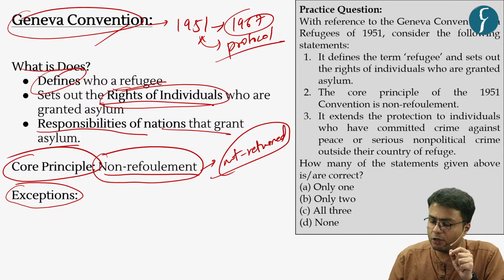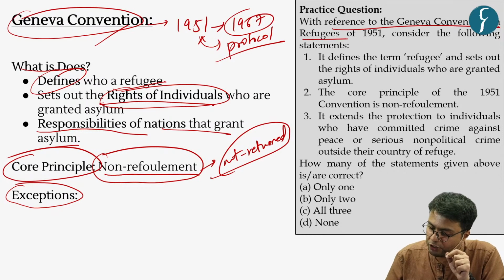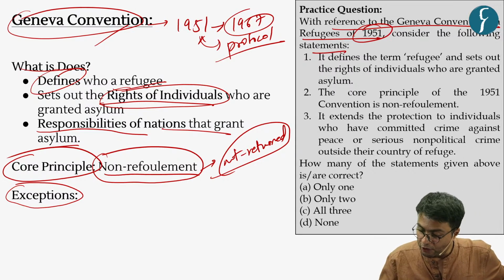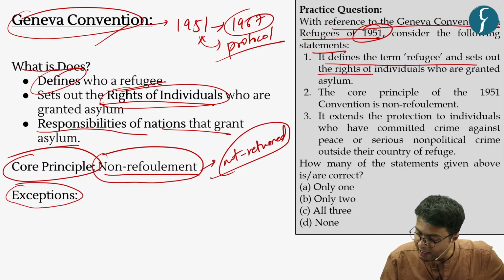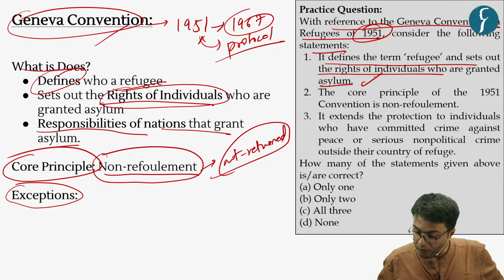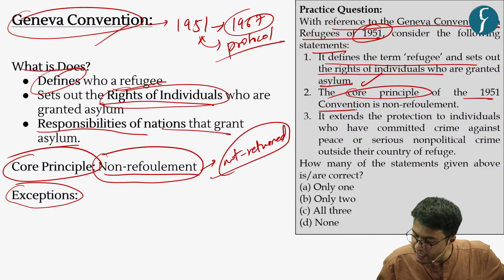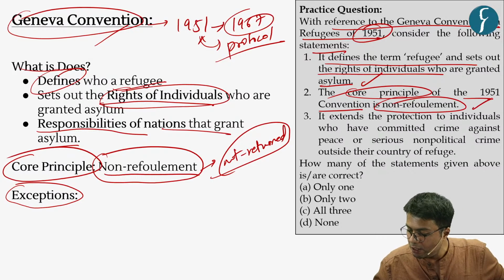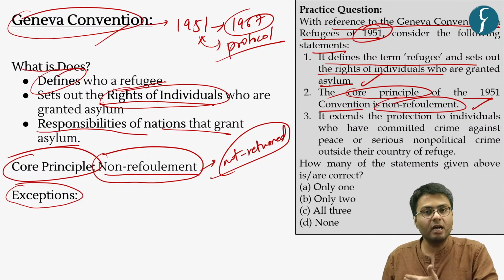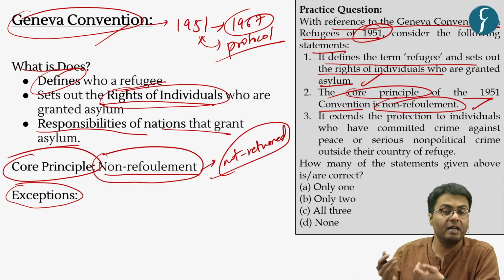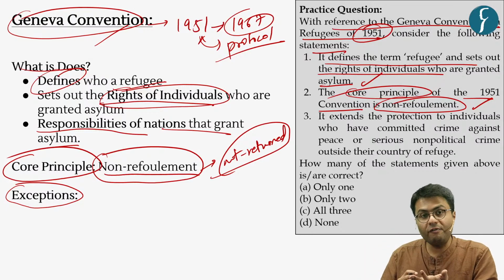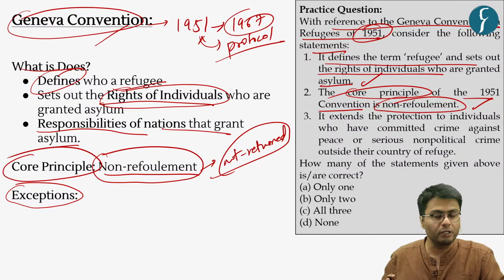So let us solve the model question. With reference to the Geneva Convention on Refugees of 1951, consider the following statements. The first statement: it defines the refugee and sets out the rights of individuals who are granted asylum, which is a correct statement. The second statement: the core principle of the 1951 convention is non-refoulement, which is again correct, because as I've already highlighted, any host country should not return an individual who is seeking asylum if that individual is facing a threat to their life and freedom from their country of origin.